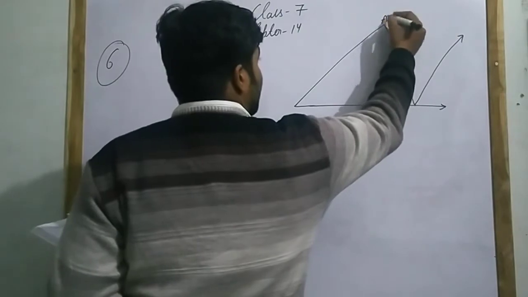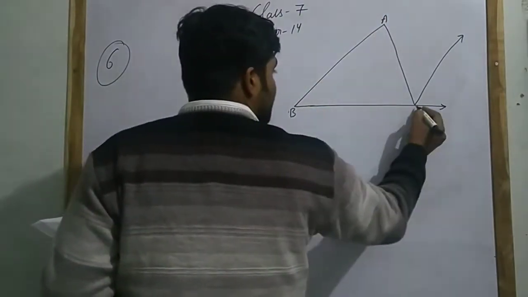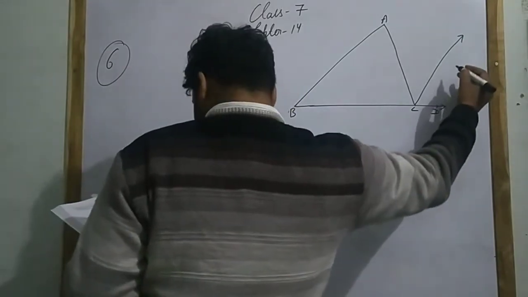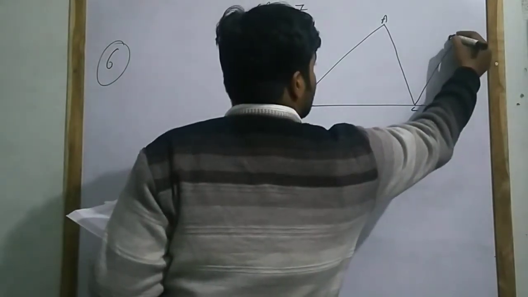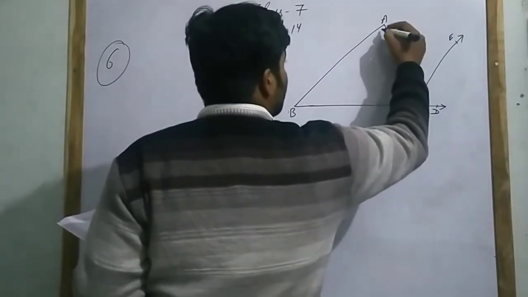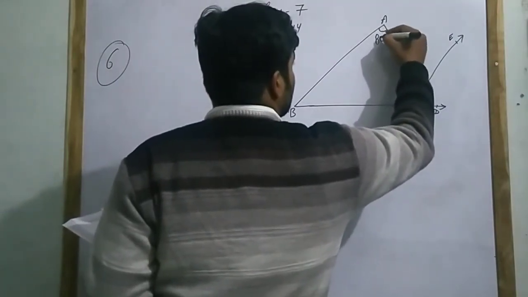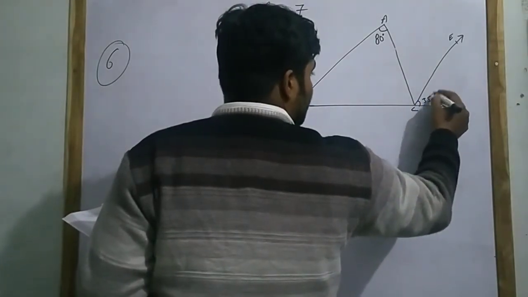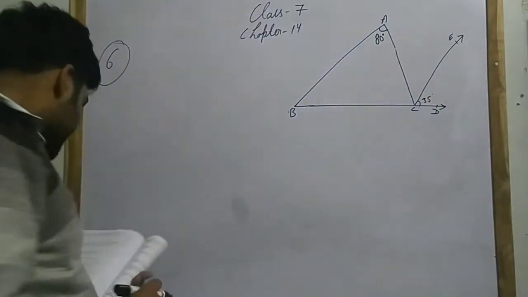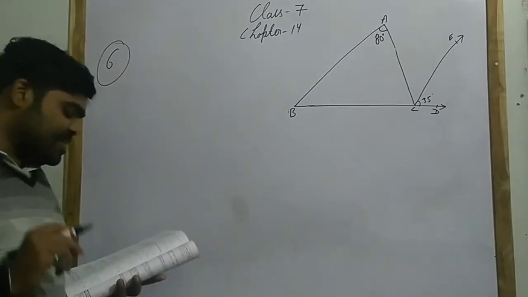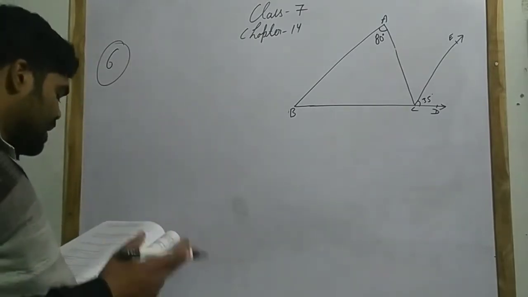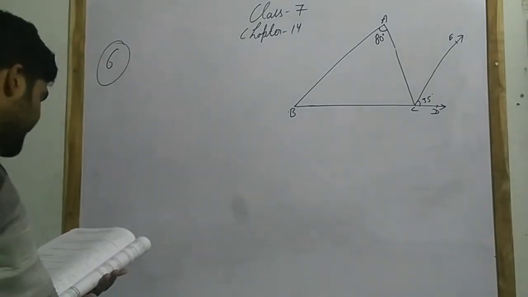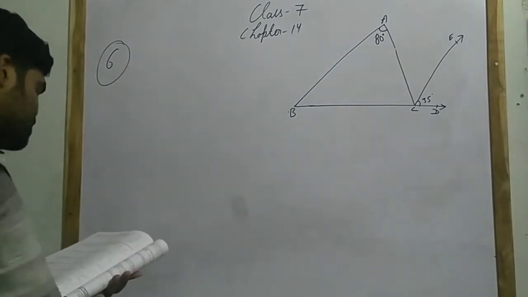Name the points here A, B, C, D and E. This angle is 80 degrees. After that this angle is 35 degrees. Now in the adjoining figure it is given that CE is parallel to BA and angle BAC equals 80 degrees, angle ECD equals 35 degrees.